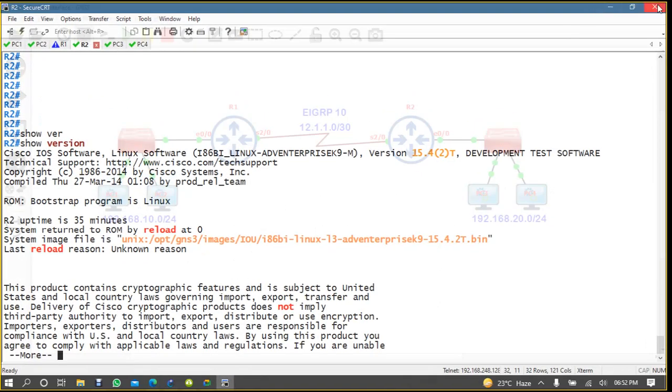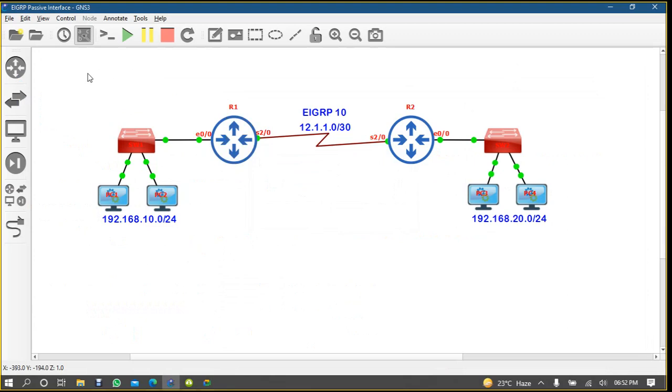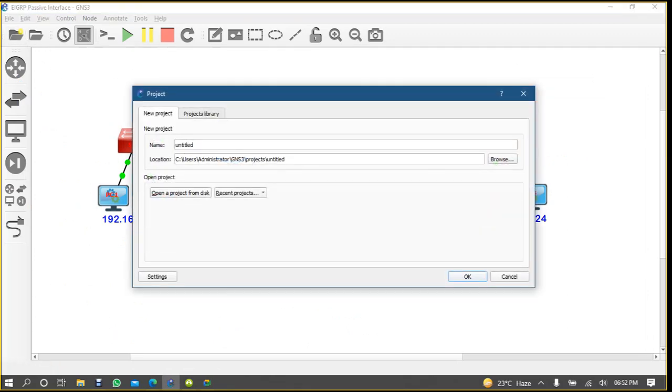So let me close this and create a new lab to see about EIGRP equal load balancing.